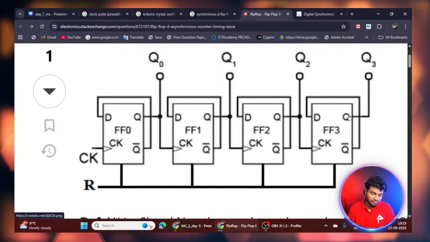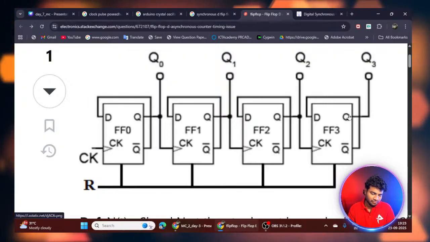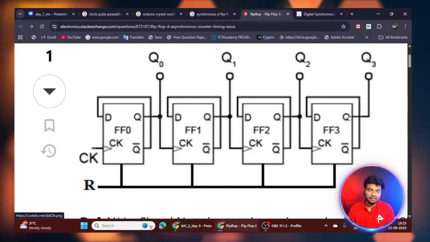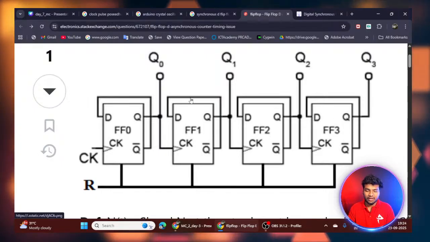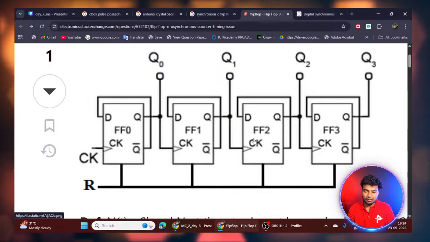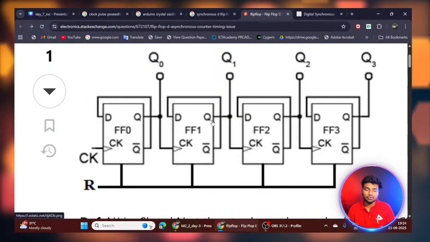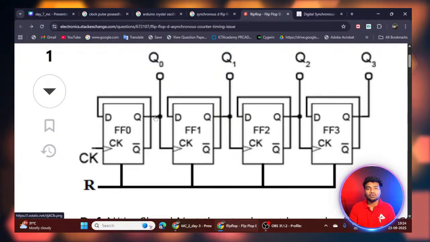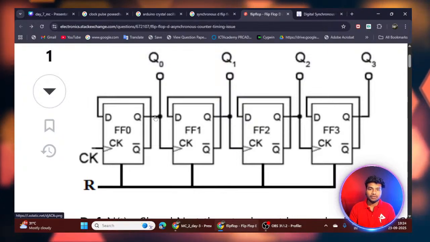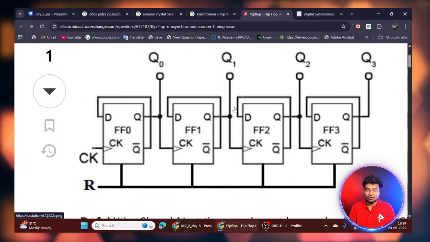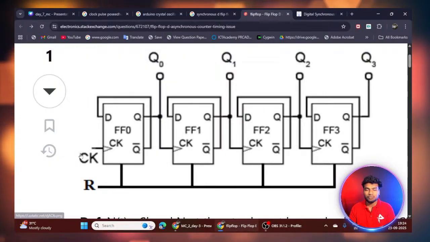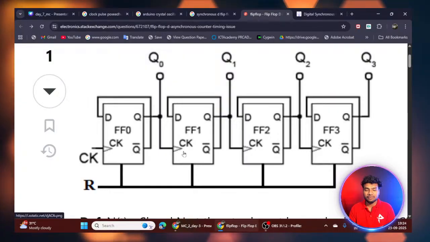So the output is fed back as the clock input. If you take the third flip-flop, it uses the previous output as its clock input. A D flip-flop will store only 1 bit. It can't store 2 or 3 bits. It will store only 1 bit, either 0 or 1. We continuously give input like a 0 1 0 1 combination, and based on our edge triggering, it will work.